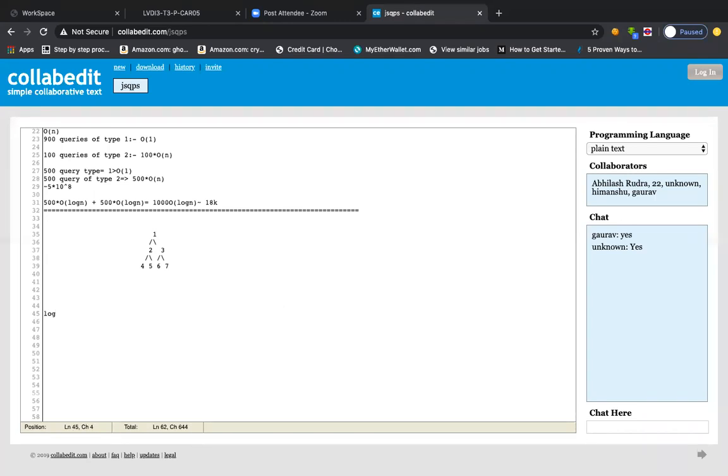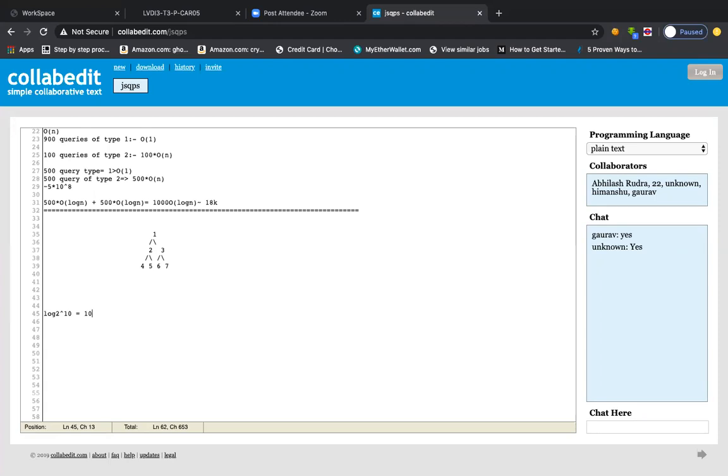For those for whom it is still not clear, I'll show one example. Log of 2 raised to the power 10, right? So 2 raised to the power 10 is how much? 1024, right? So what is the value of log 1024, or log of 2 to the power 10? The value of log 2^10 will be exactly 10, right? Is it clear to everyone?